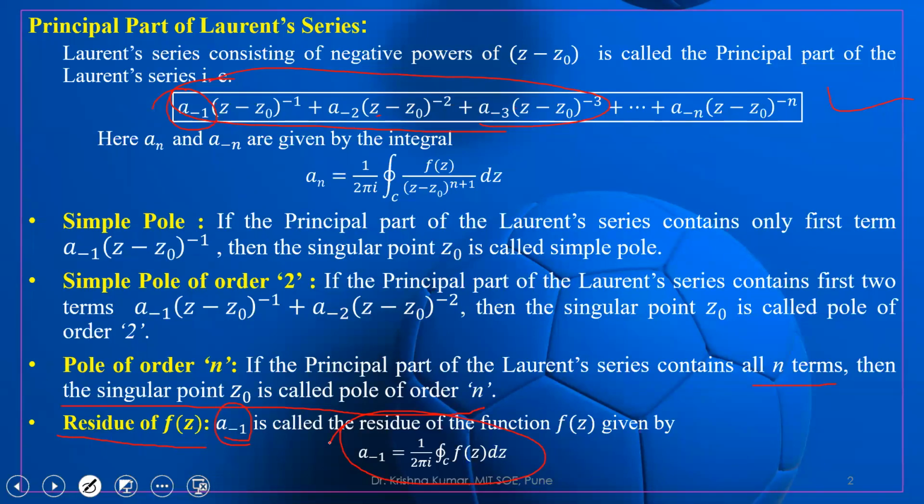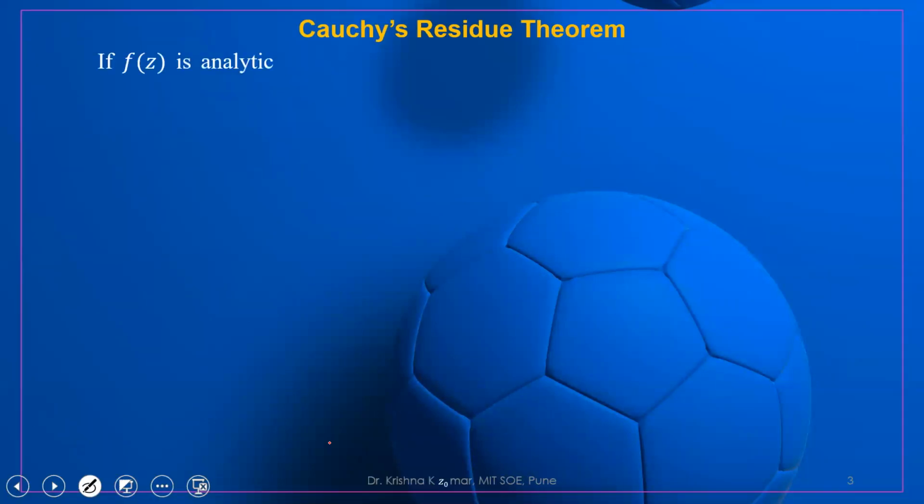Now our next aim is to find out how to find the residue of any complex function f(z). Let us try to find the residue. For that purpose, we study Cauchy's residue theorem. So what is Cauchy's residue theorem?